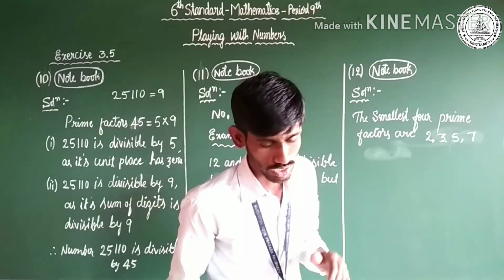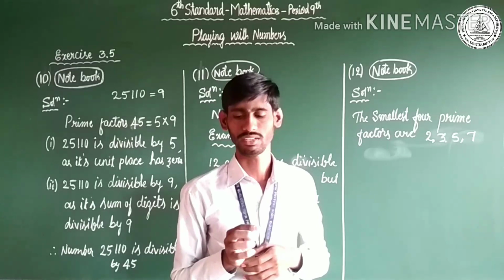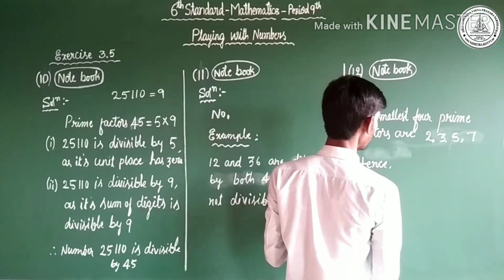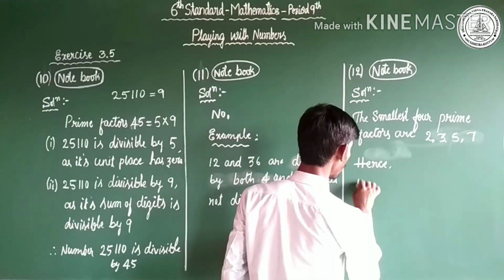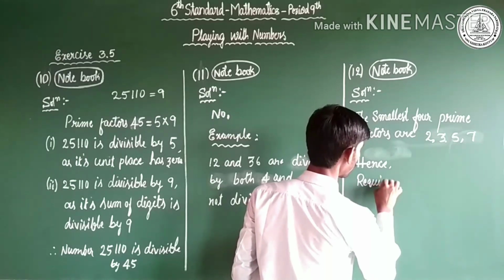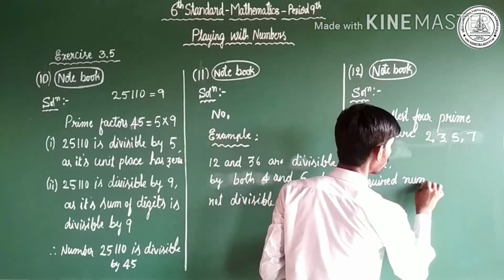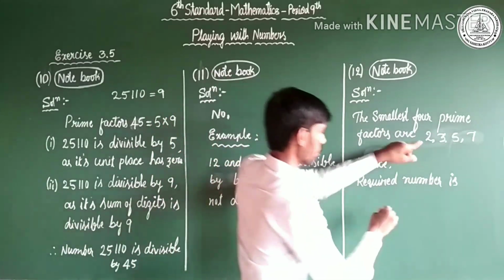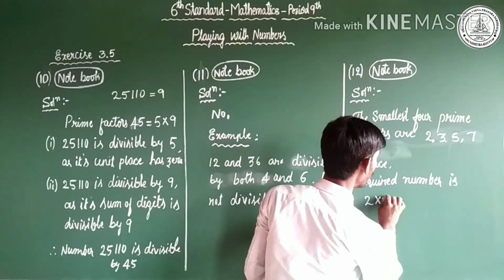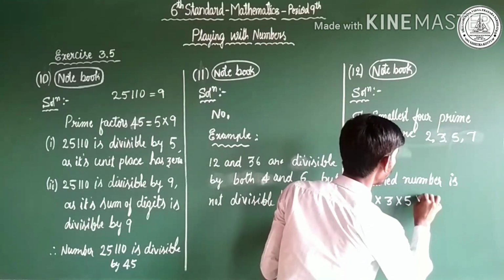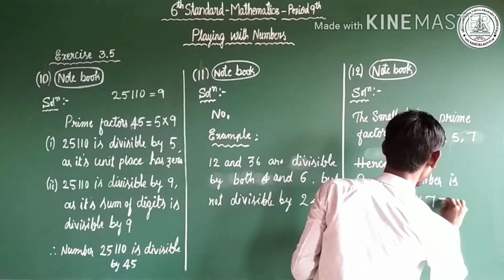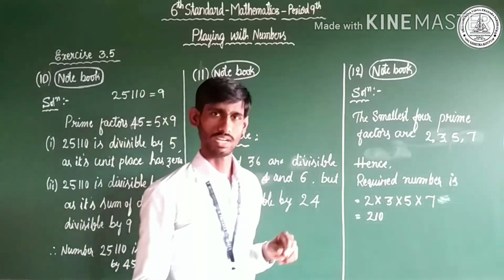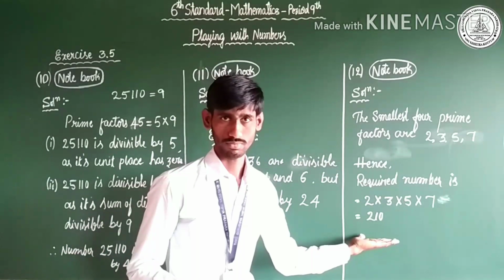The smallest number having 4 different prime factors. Hence, the required number is 2 into 3 into 5 into 7, which is equal to 210. The problem has been completed.